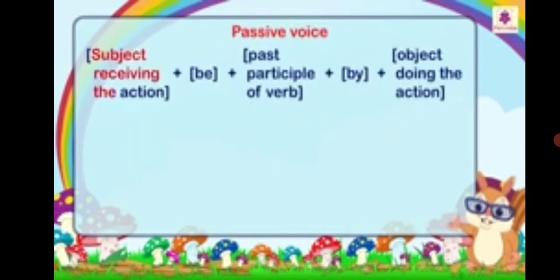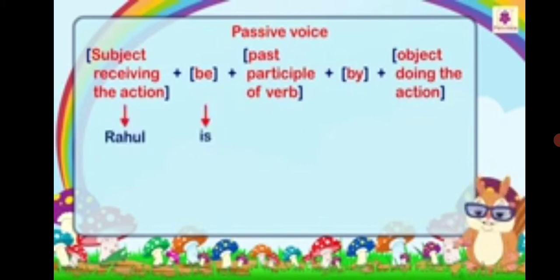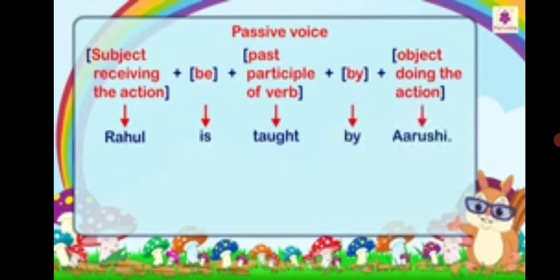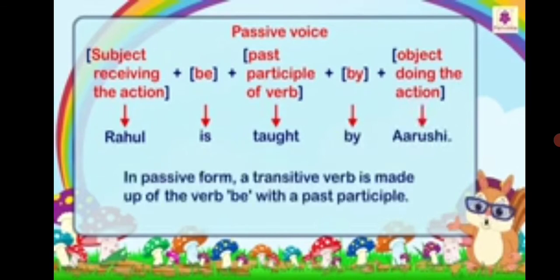Passive voice: receiving the action plus be plus past participle of the verb, by an object doing the action. So the sentence will be, Rahul is taught by Arushi. Just interchange.